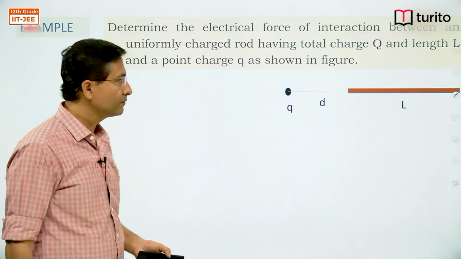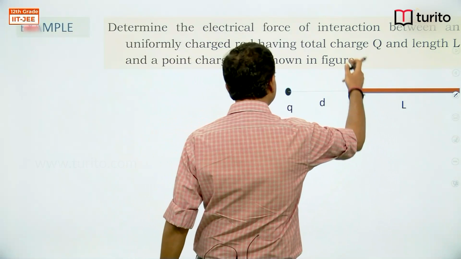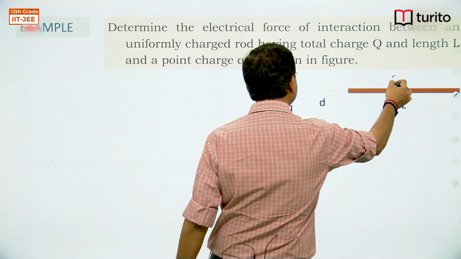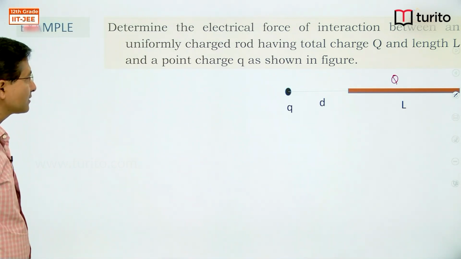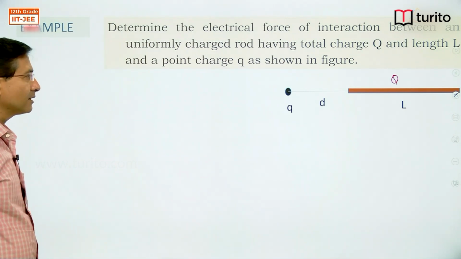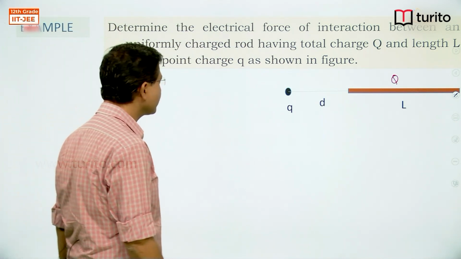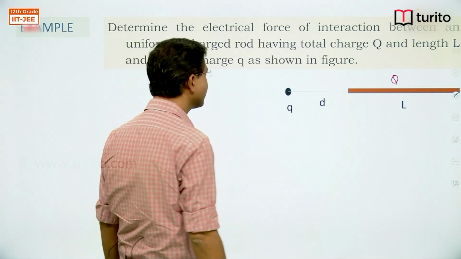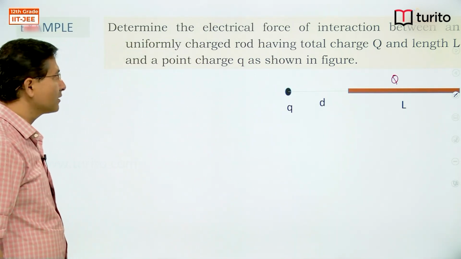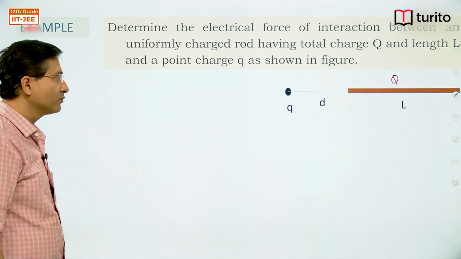So the simplest one: this rod is carrying total charge capital Q, and we have placed a point charge as shown in the diagram. We need to find out the force experienced by this point charge. Determine the electrical force of interaction between a uniformly charged rod having charge Q and length L and the point charge q.